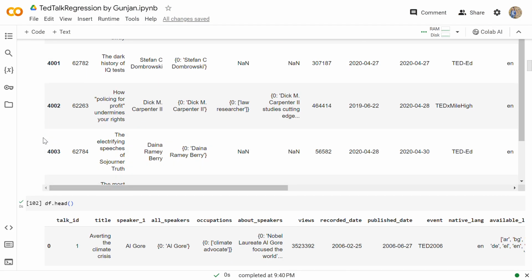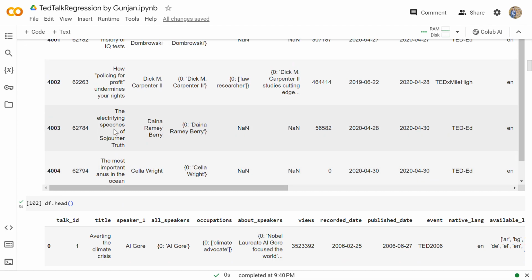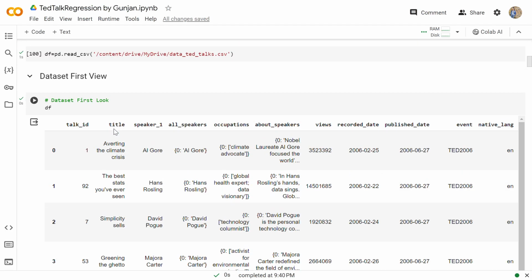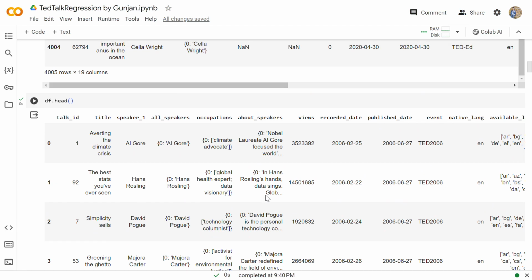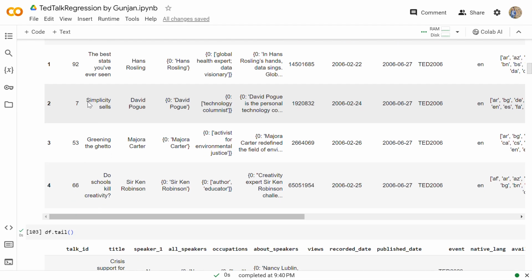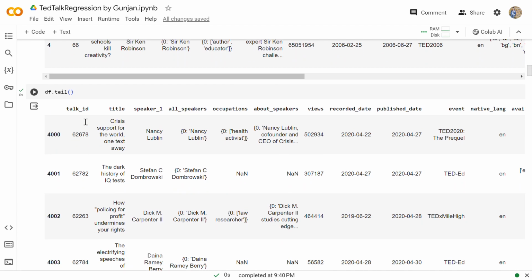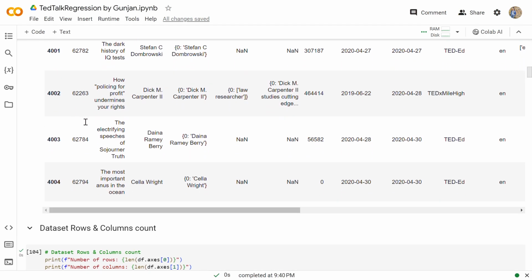From here we can see that there are a total of 4005 rows and 19 columns. The 19 column names are talk ID, title, speaker 1, all speakers, occupation, about speakers, views, recorded date, published date, and so on. With the help of the head function we can see the first 5 rows of our dataset, and similarly with the tail function we can see the last 5 rows of our dataset.